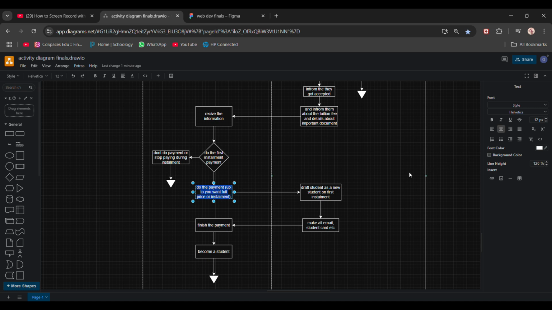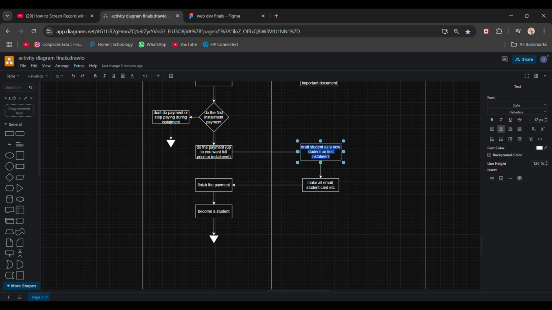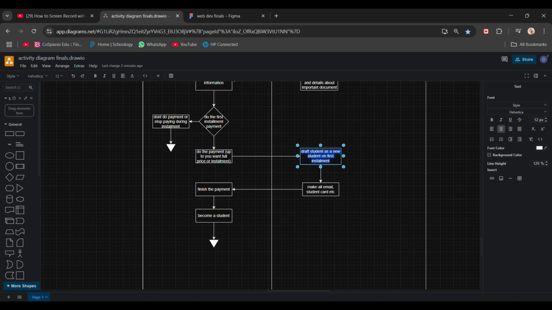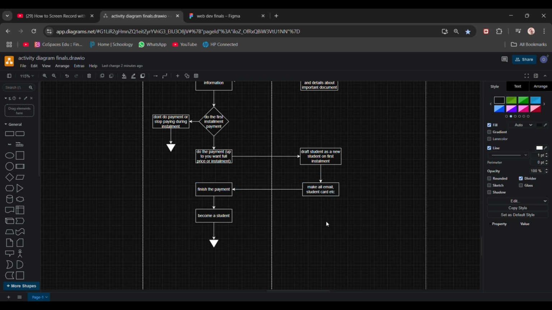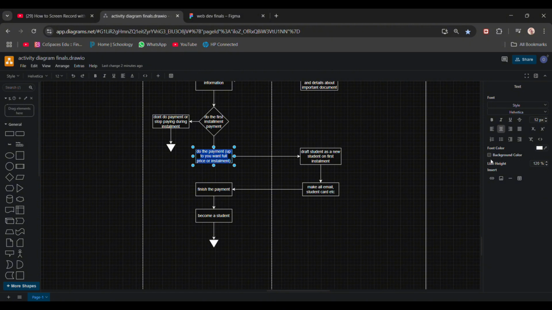Either way, this is still a good choice for them. So if they do either one of those, it will be considered okay. We'll list the student's name to our campus and then make an email and so on. Finish the payment, become a student, and then done. If you have any questions about this payment stuff, the full payment and so on, this case also has two scenarios: where the student doesn't pay the first installment, and where the student stops after the first installment.